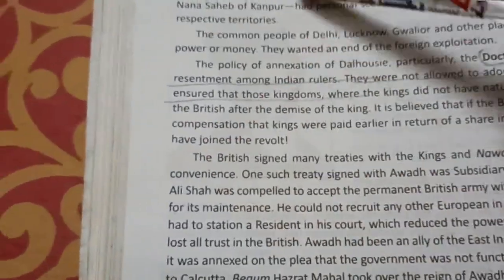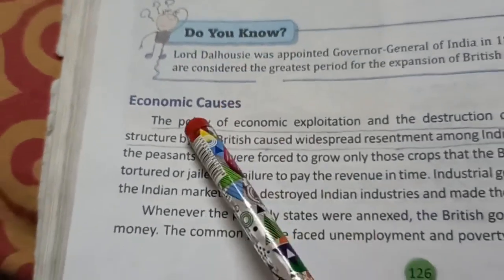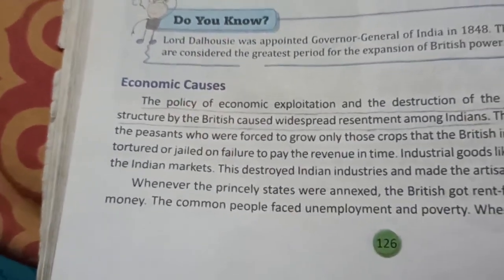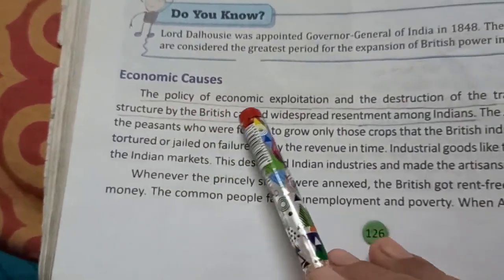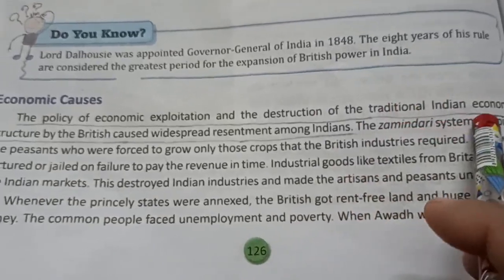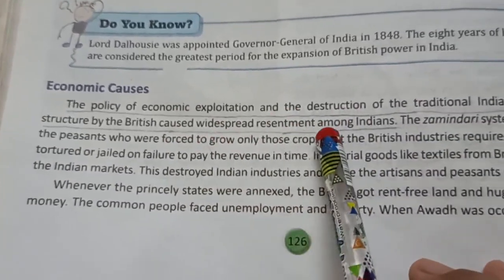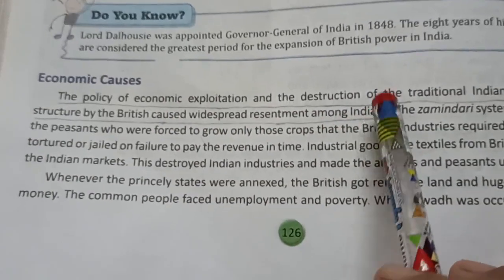But from this paragraph, from this political cause, you can write anything. Then second point was economic cause. In economic cause, you can write the policy of economic exploitation and the destruction of the traditional Indian economic structure by the British caused widespread resentment among Indians.